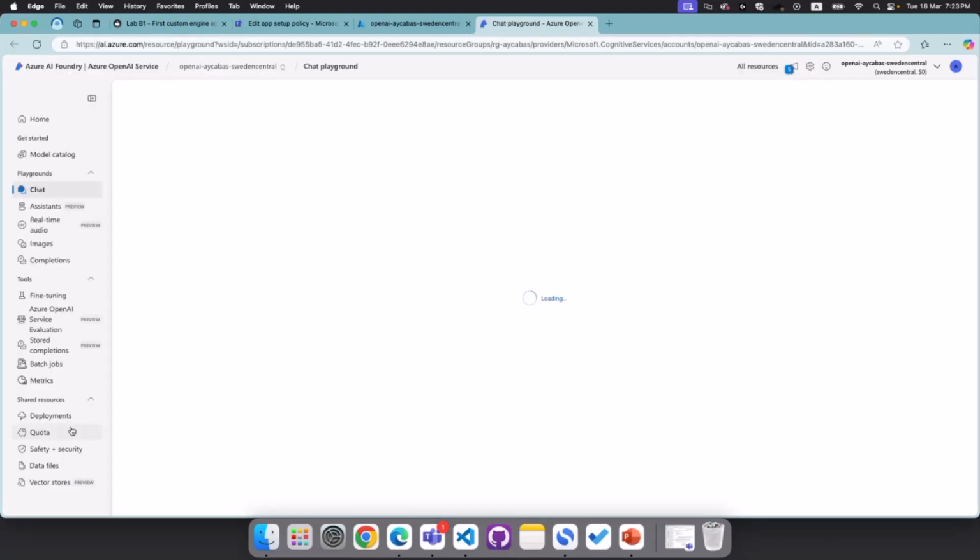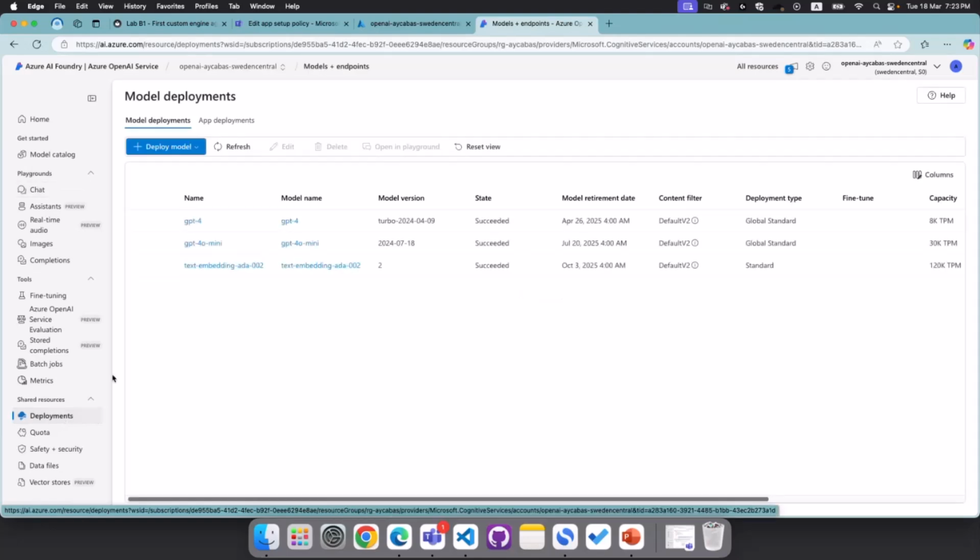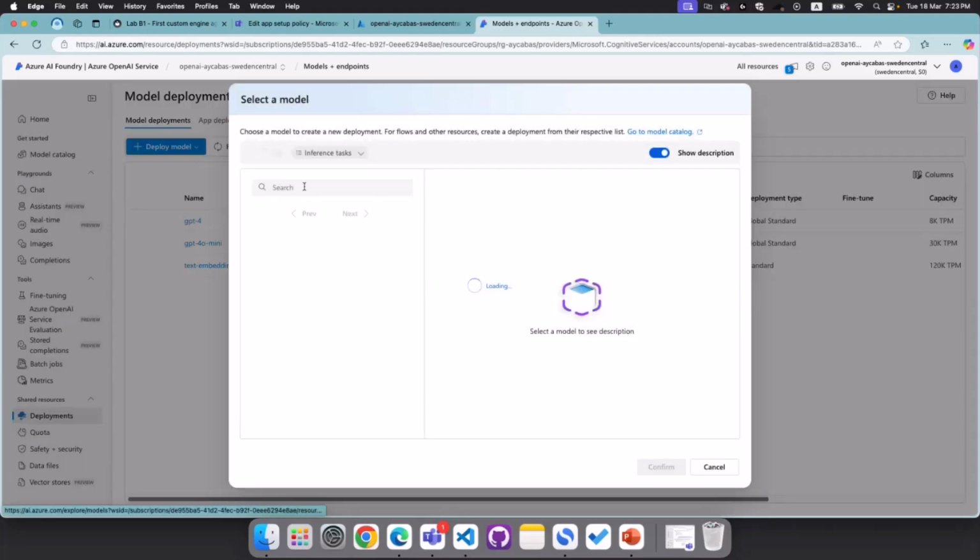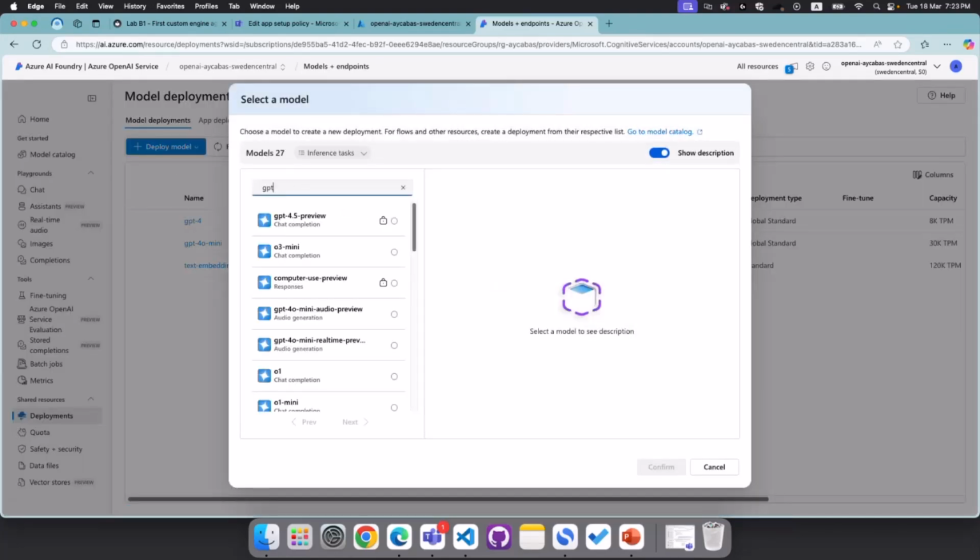But let's quickly go to AI Foundry and find out how we can create the deployment model. To be able to use the OpenAI model, we actually need to create a deployment model underneath the service. For today, we will be using GPT-4o, but there are benefits to many other deployment models. For example, so far I have GPT-4, 4o Mini, and I also have text embedding Ada. These all have their own benefits, but in today's exercise, we will particularly use GPT-4o.